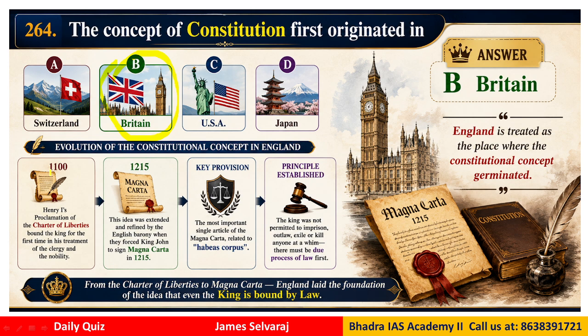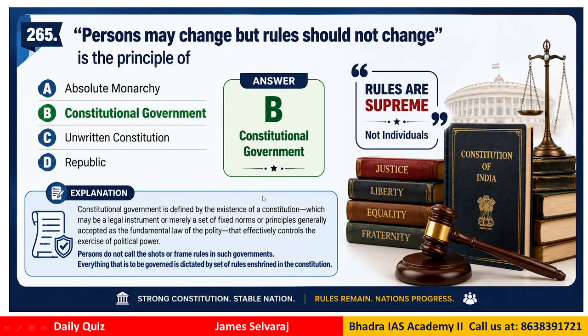Around 1100 to 1250, various things were there. Henry I's proclamation of the Charter of Liberties bound the king for the first time in his treatment of the clergy and the nobility. This idea was later extended and refined by the English barony when they forced King John to sign the Magna Carta in 1215. That is how slowly the idea of the constitution emerges.